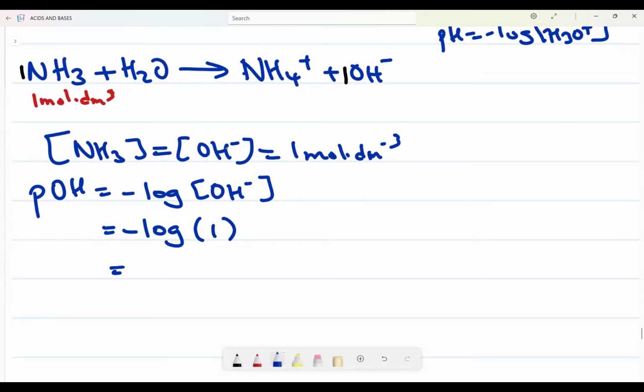Then I get negative log of 1, which gives me 0. Let's not use 1. Let's use something like 0.3.